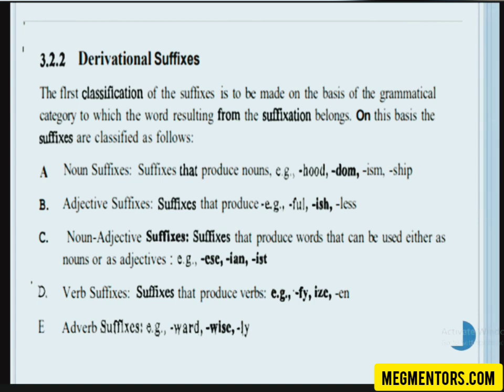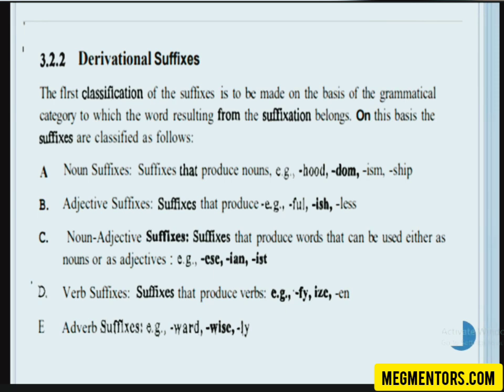Similarly, you have noun-adjective suffixes. That means you can use it as either a noun or an adjective. Japanese can be a noun as well as an adjective. Then verb suffixes that produce verbs: IZ. For example, when you add IZ to the noun industry, you get the verb industrialize. That means it's a verb.